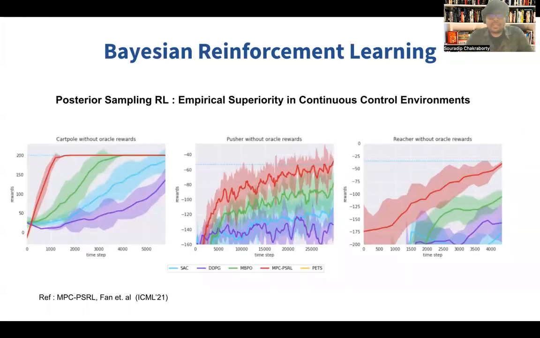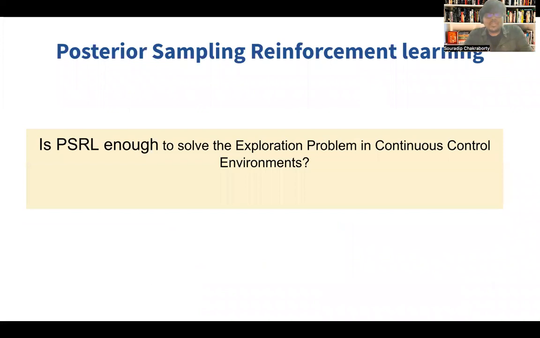Recently, Fan et al. in ICML 21 showed that posterior sampling reinforcement learning with MPC, model predictive control, can outperform all existing model-based and model-free benchmarks for various continuous control environments in MuJoCo, with great benefits in sample efficiency. So this raises the question: is PSRL enough to solve the exploration problem in the continuous control problems we were discussing? Since I'm asking the question, the answer is no, it does not.